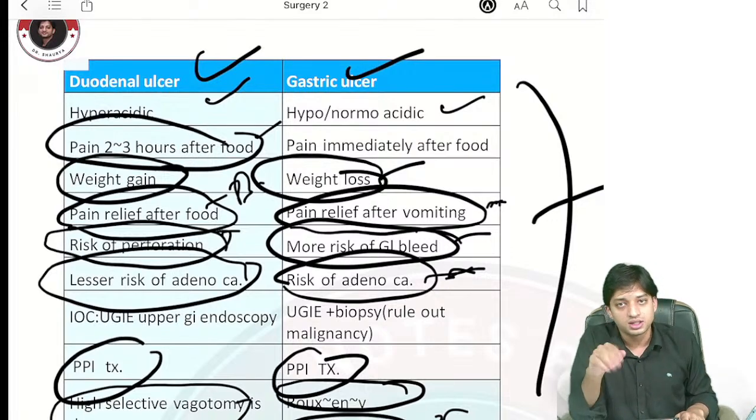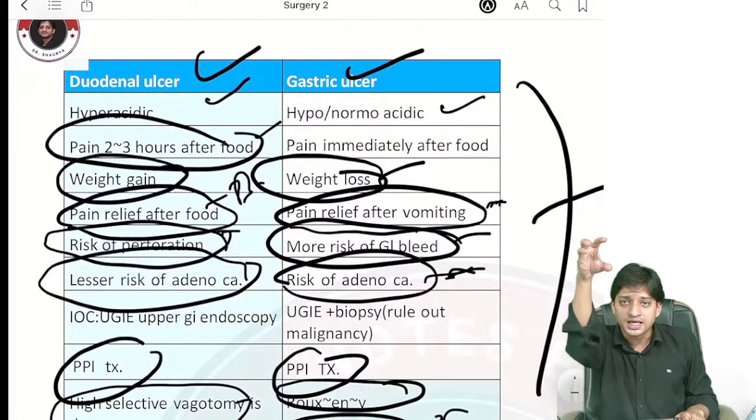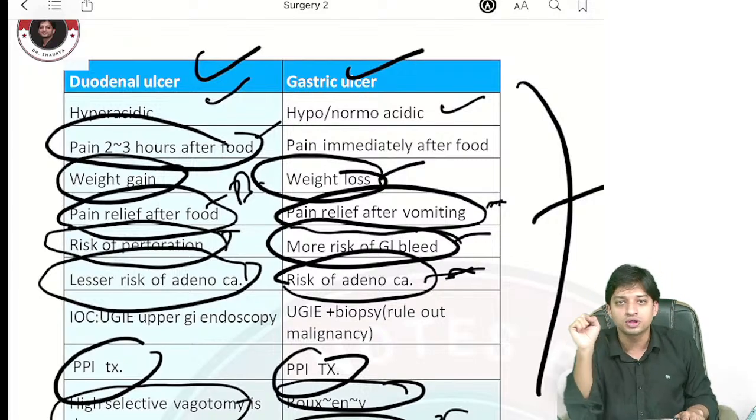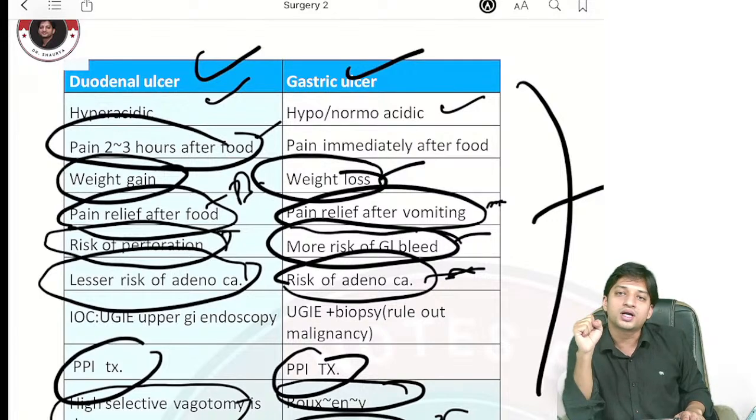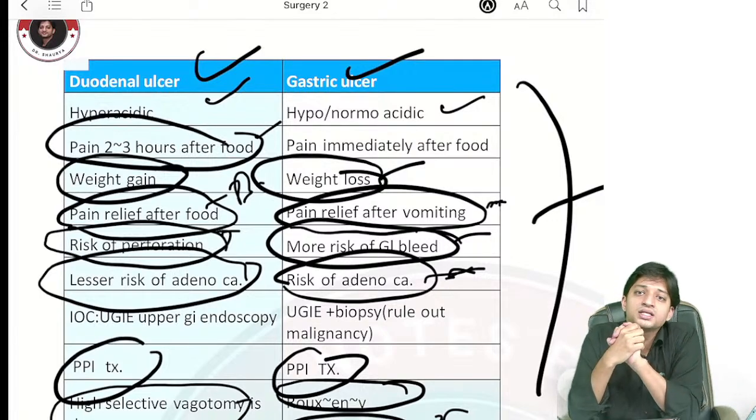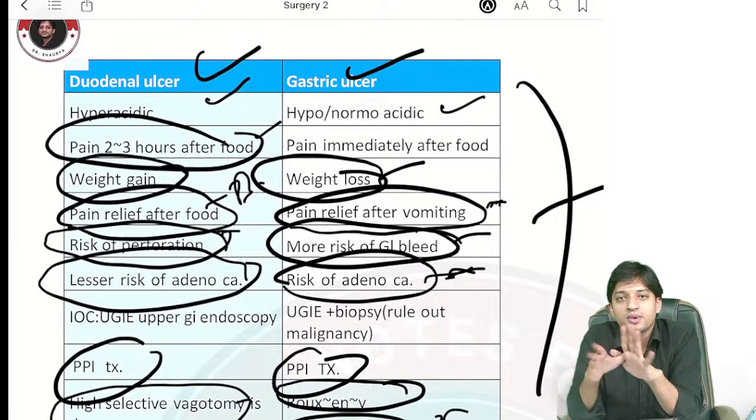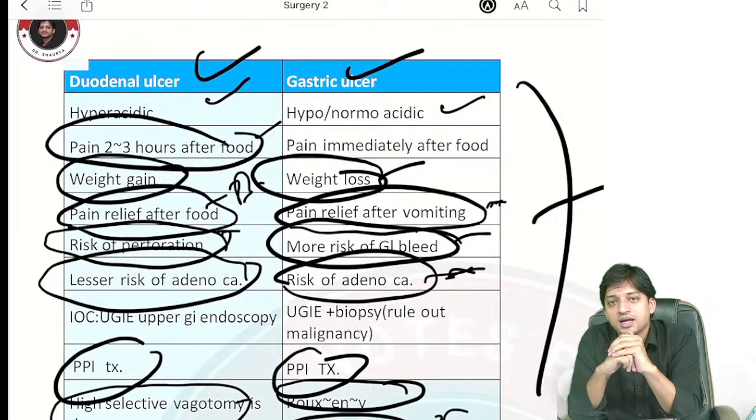Bicarbonate is a base, right? It neutralizes the acidic chyme coming from the stomach into the duodenum. Now, if you have a duodenal ulcer, what is going to happen? The base or bicarbonate is being released in the duodenum. Now, this released base neutralizes the acidic chyme coming from the stomach.